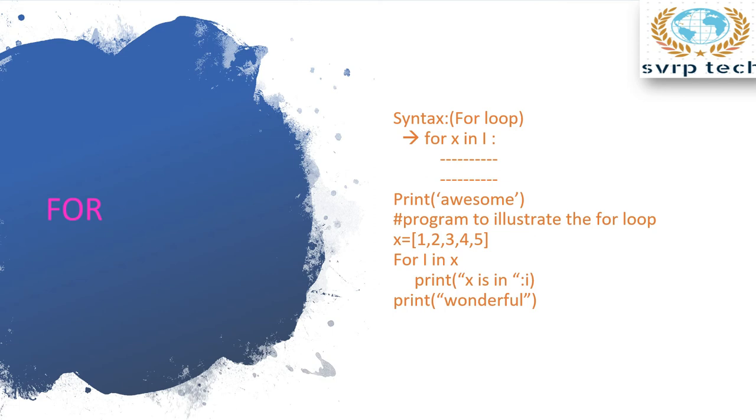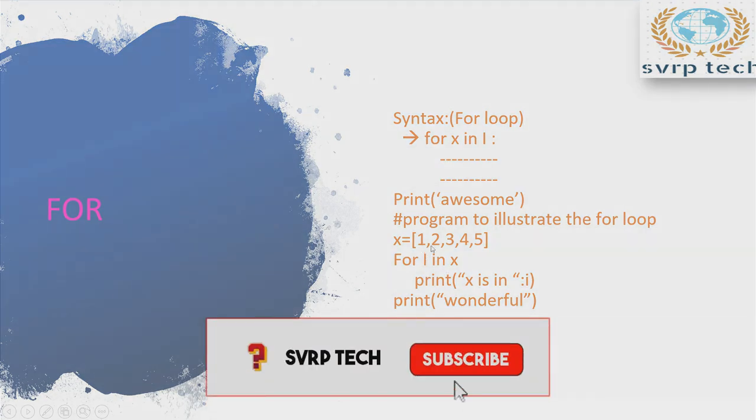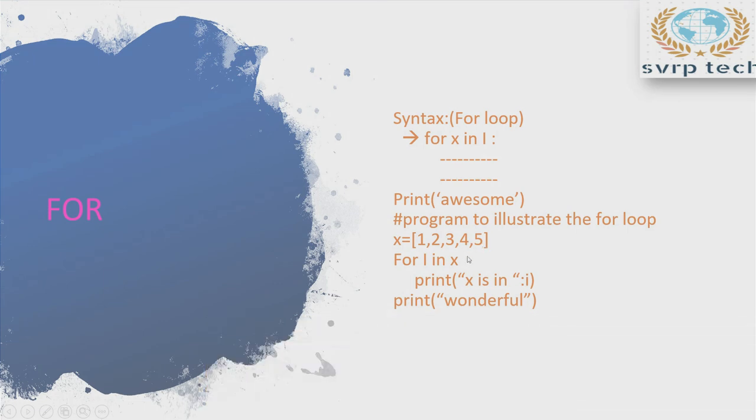Now let's see a program to illustrate the for loop. I have taken x, a set of elements 1, 2, 3, 4, 5. So for i, this means i indicates the indices 0, 1, 2, 3, 4 and so on, in x. Print x at i. Whatever the x value is, evaluated according to the indices, that is going to be printed. After the execution of this for loop, this print will be executed irrespective of the loop, because it is out of the indentation of the for loop.